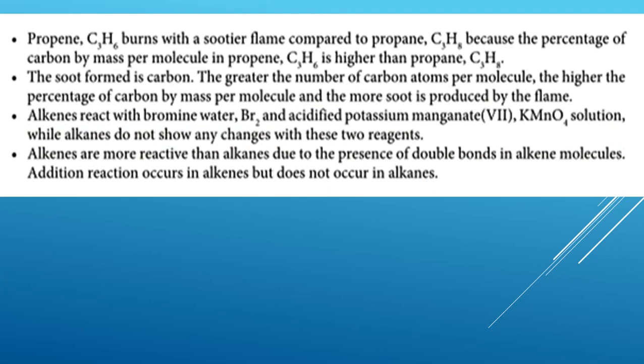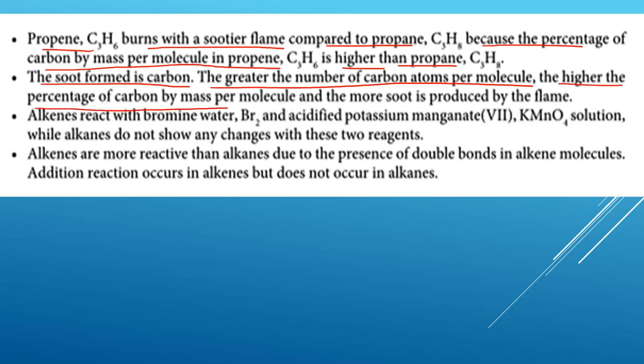Propene burns with a sootier flame compared to propane because the percentage of carbon by mass per molecule in propene is higher compared to propane. The soot formed is carbon. The greater the number of carbon atoms per molecule, the higher the percentage of carbon by mass per molecule, and the more soot is produced by the flame.